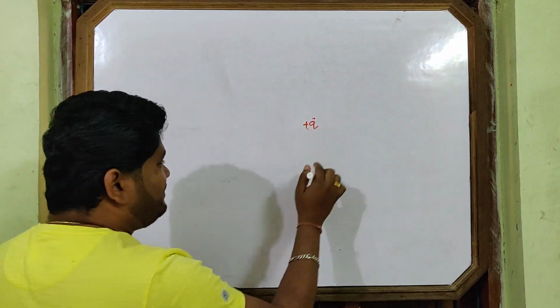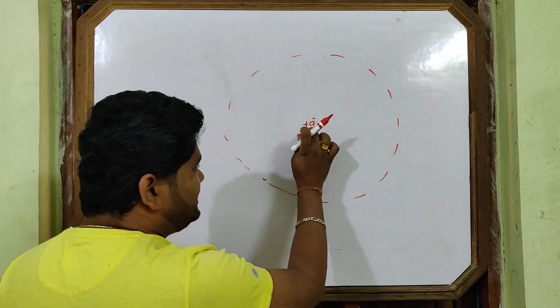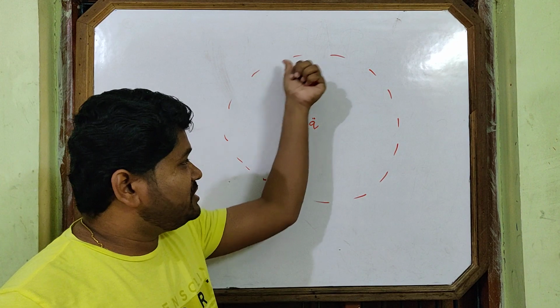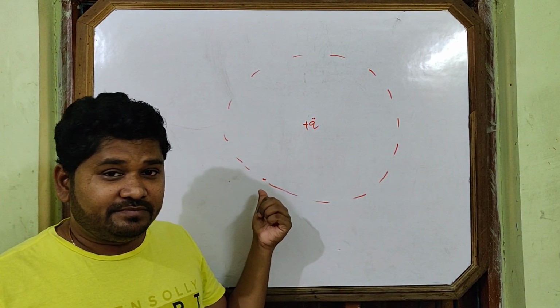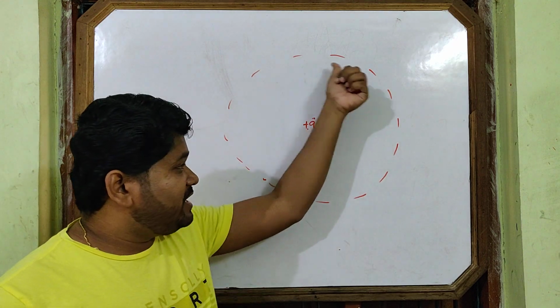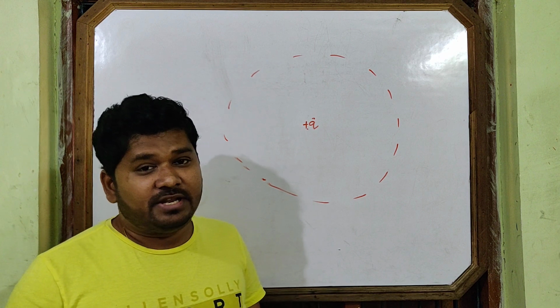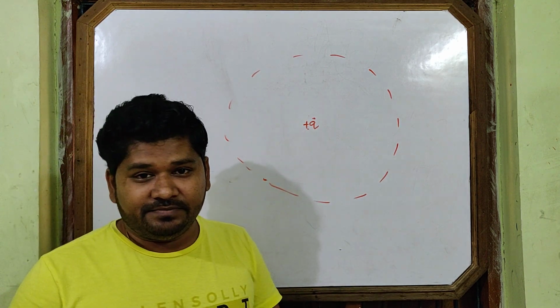Now it has a field around it. If any charge enters it, it will surely affect that charge. This region is now modified. It's a three-dimensional space, not two-dimensional. If the charge is here also, it will be affected by this charge. It's a three-dimensional space. So this is about electric field.